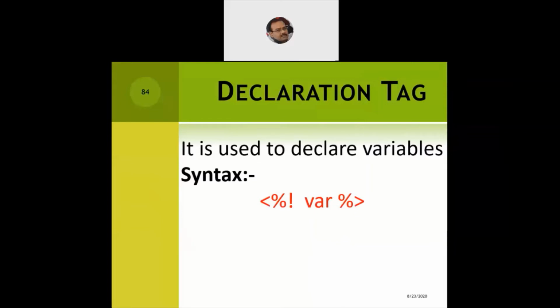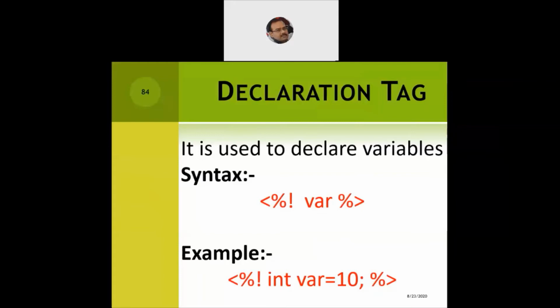Let us see an example. We say less than symbol, percentage, exclamation, int var = 10. So we declare an integer variable called var, and we initialize it with the value 10, followed by the semicolon as such.